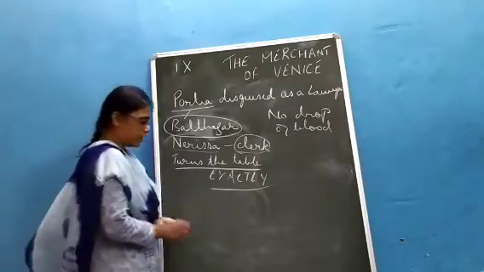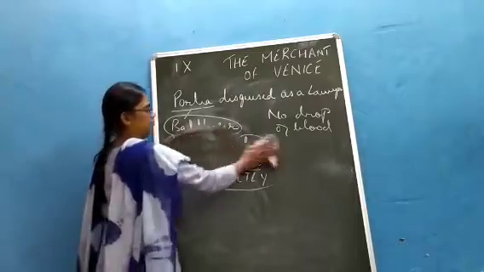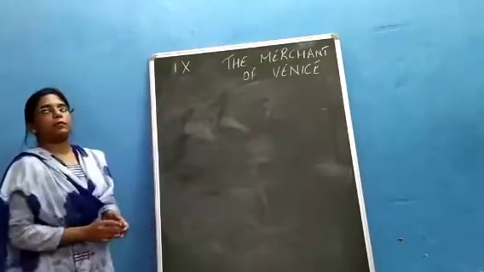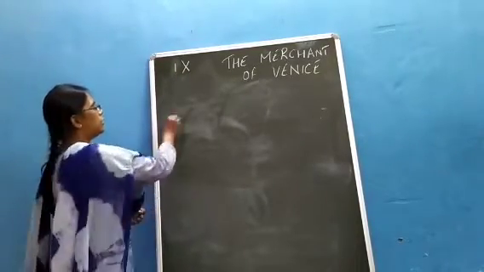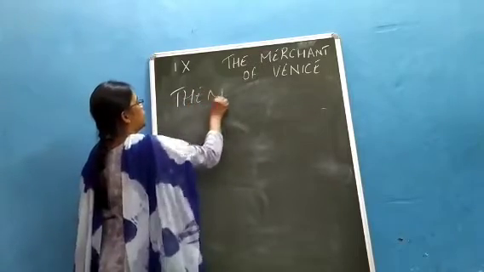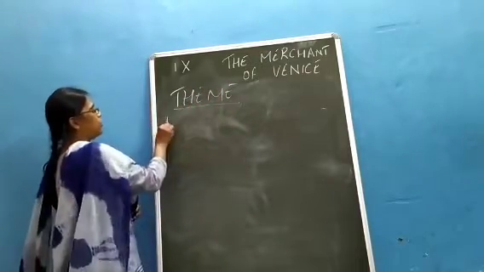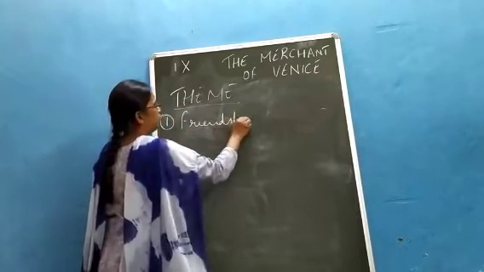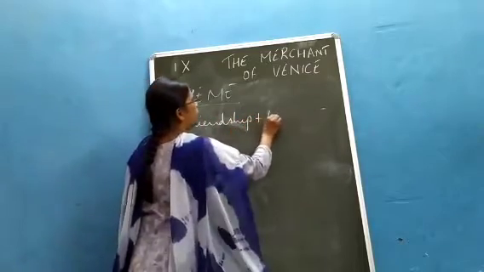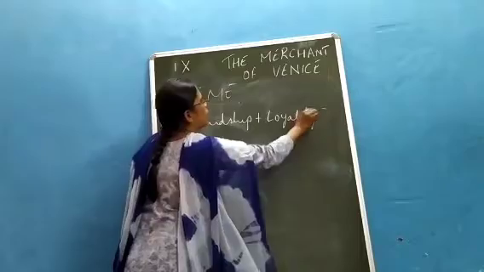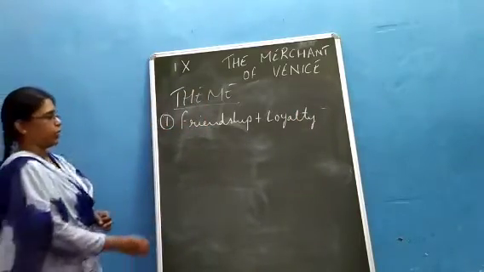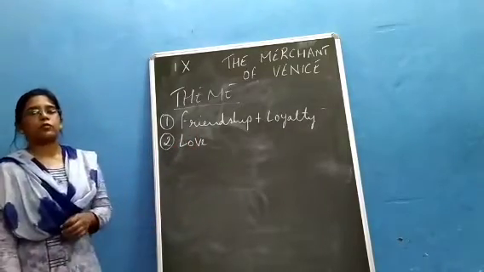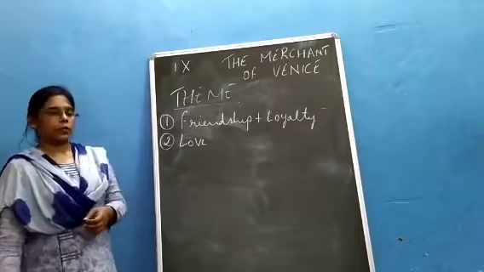Now, I will begin with the themes of this play. The first theme that we will see is friendship and loyalty, that is portrayed through Bassanio and Antonio's friendship. Next, we have the theme of love that is portrayed through Portia and Bassanio's love.